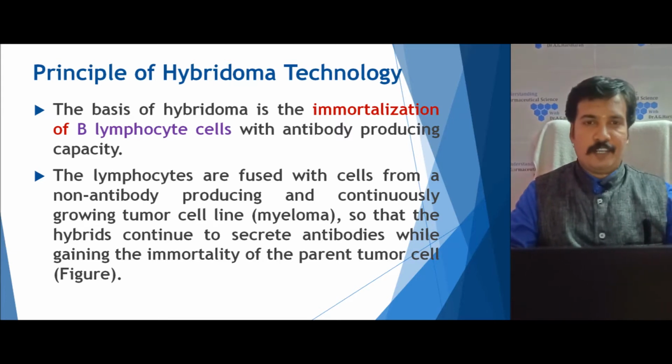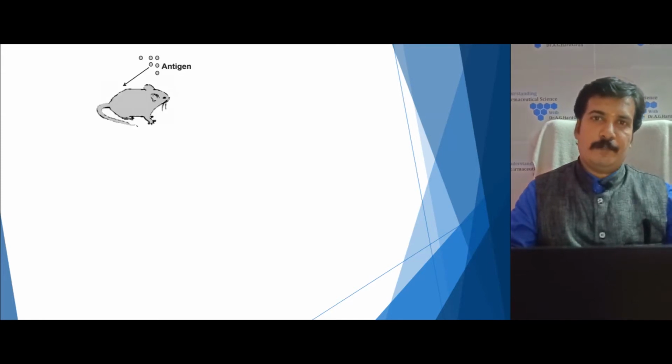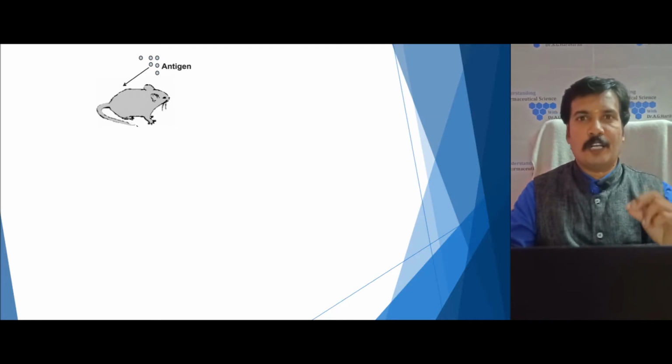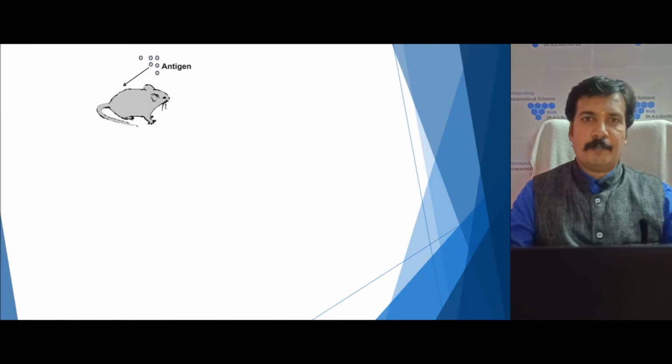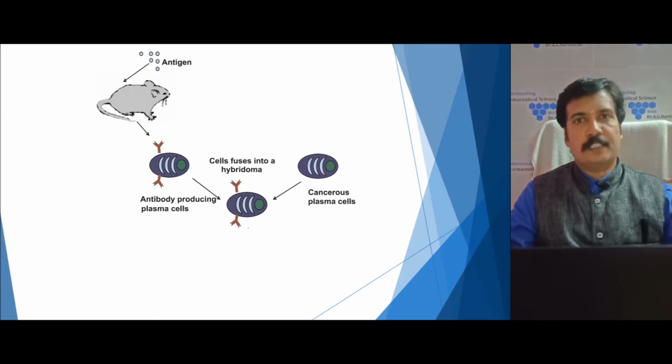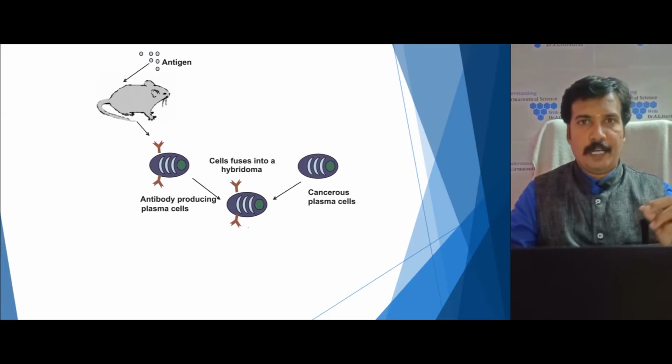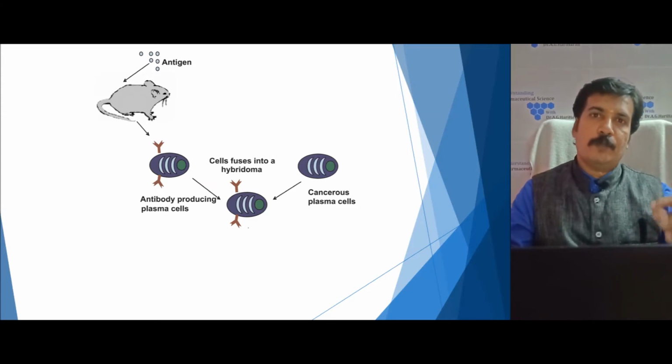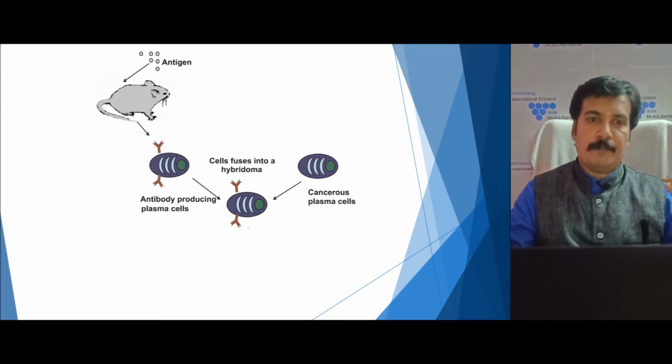So this I have explained with a diagram, if you can see. We are giving an antigen against which a monoclonal antibody should be produced to an animal, for example a mice. The mice will produce an antibody through the stimulation of the plasma cell, that is the B lymphocytes.